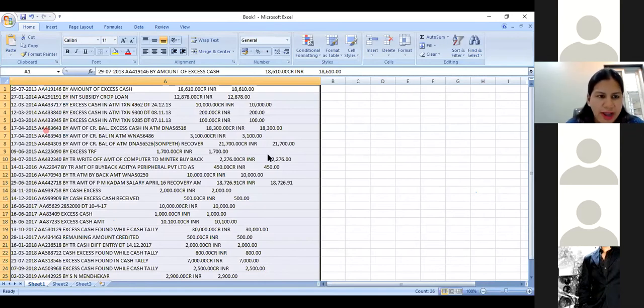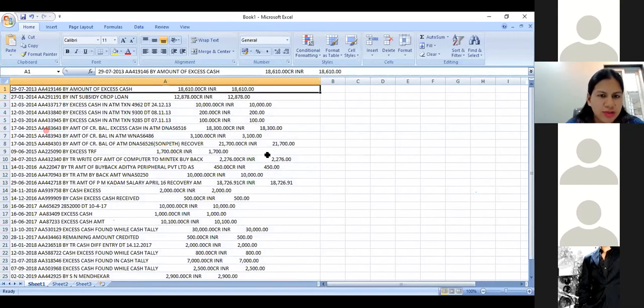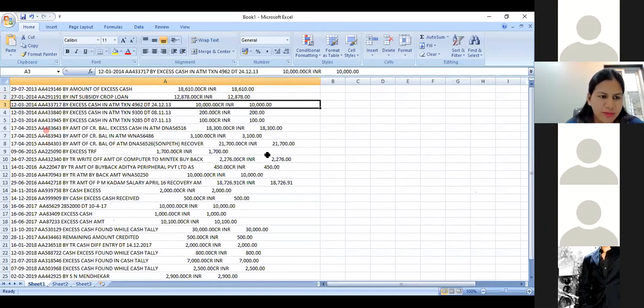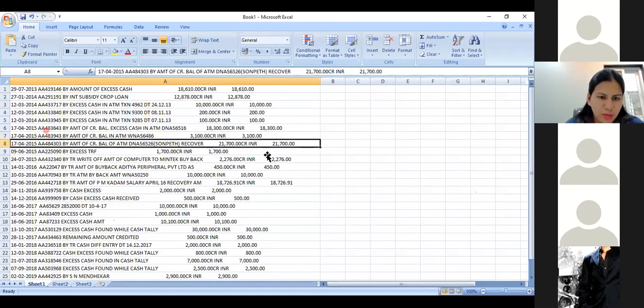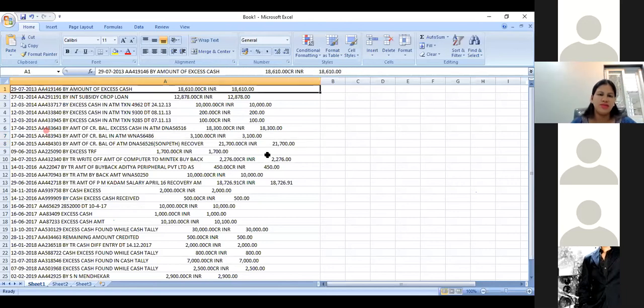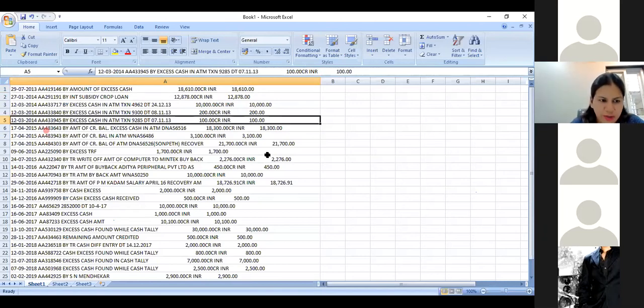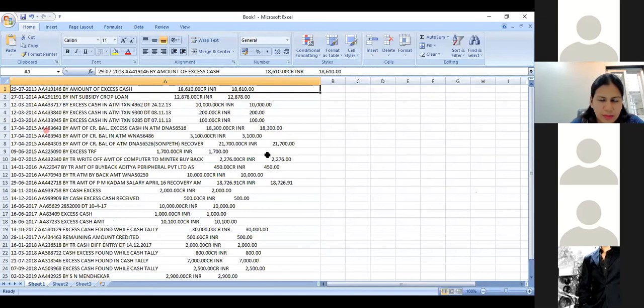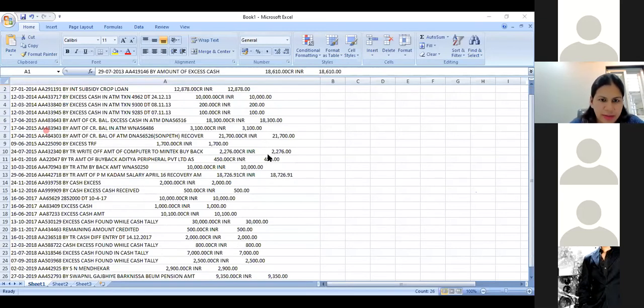And hence, I cannot analyze anything. I can only see the numbers flowing in one direction and my text flowing in one direction. So what I will do here is use text to columns, so as to view the data in a proper, particular format. What I have to do now is select the entire data.